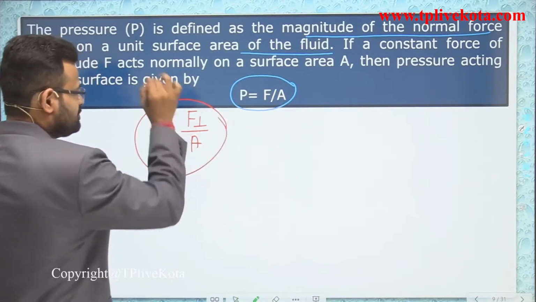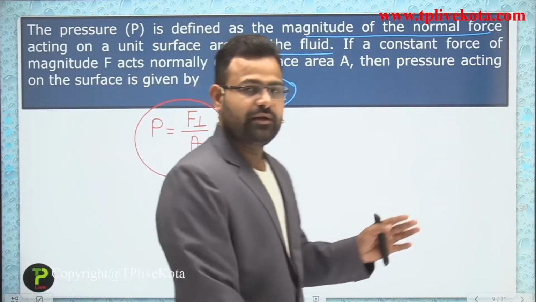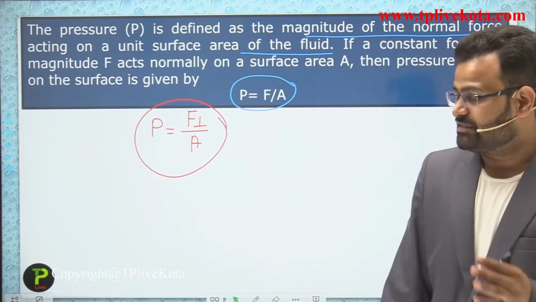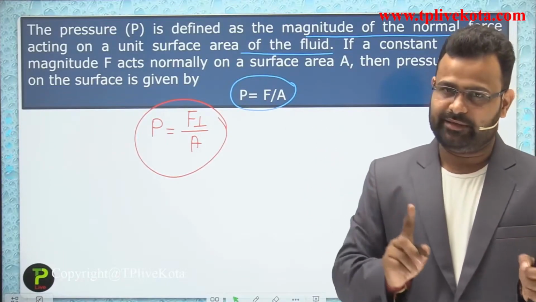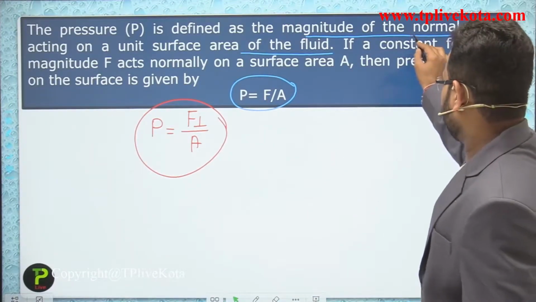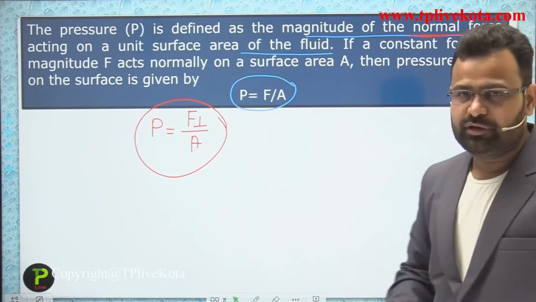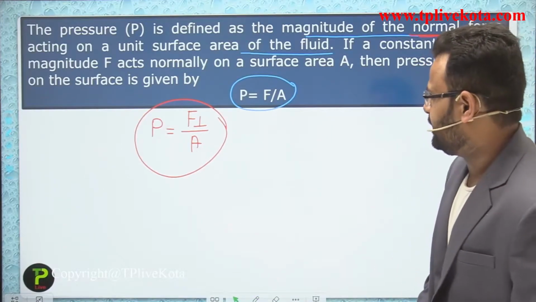So that is also a representation of pressure. Pressure is equivalent to a perpendicular force per unit area.